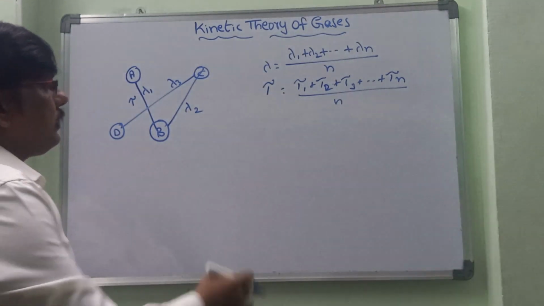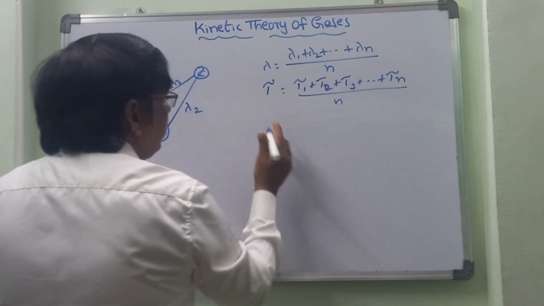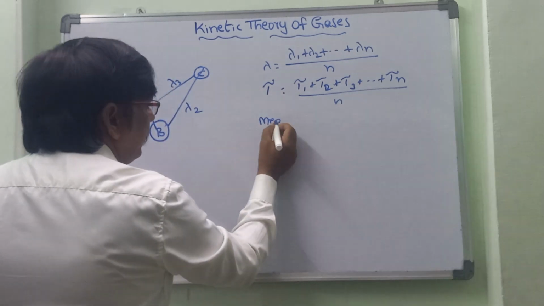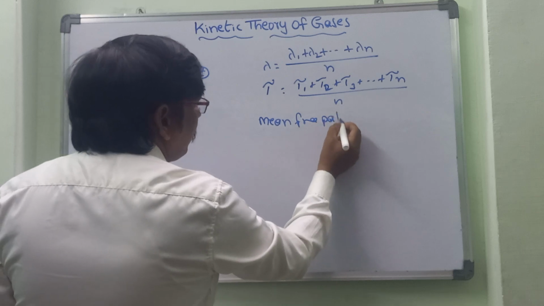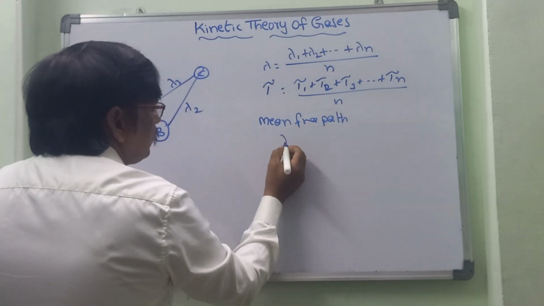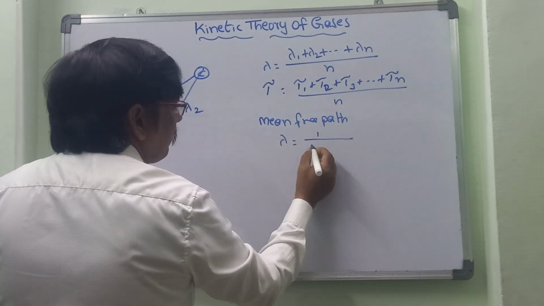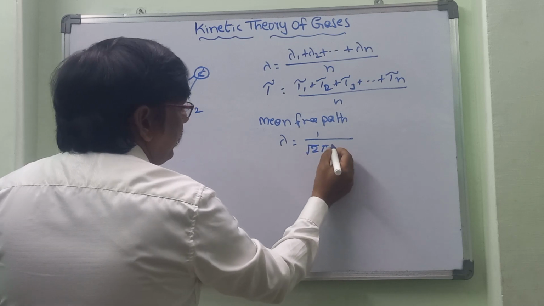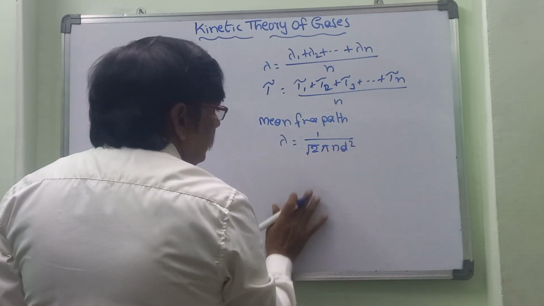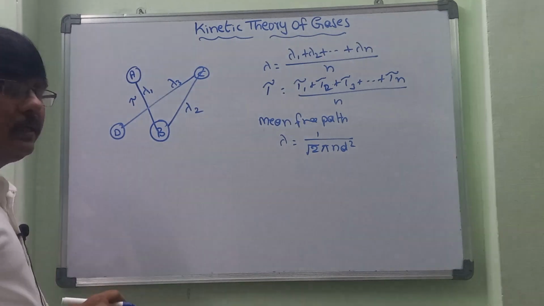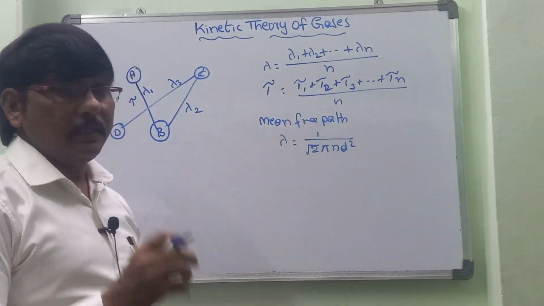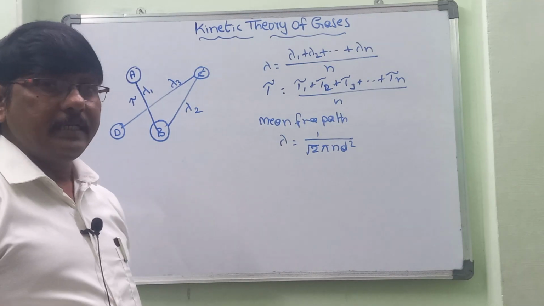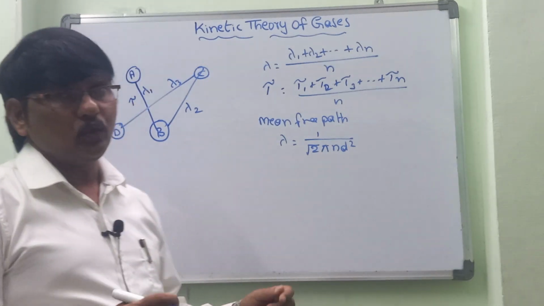For the mean free path we have some more formulas. Lambda is equal to 1 by root 2 pi n d square. We can take this as the formula for the average mean free path, where n is the number of particles per unit volume and d is the diameter, the distance between two particles.